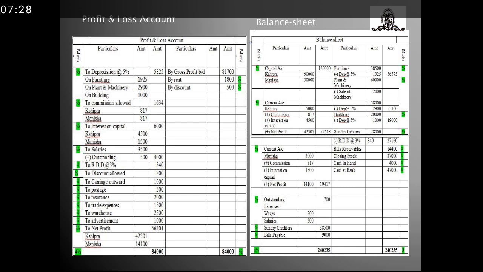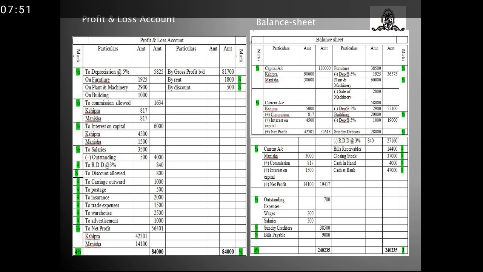Discount allowed, again it is an expense, that's why I have written it on the debit side, 800. Carriage outward as it is entries I have taken, 1,000. Postage 500, insurance 2,000, trade expenses 1,500, warehouses 2,500, advertisement 1,000.